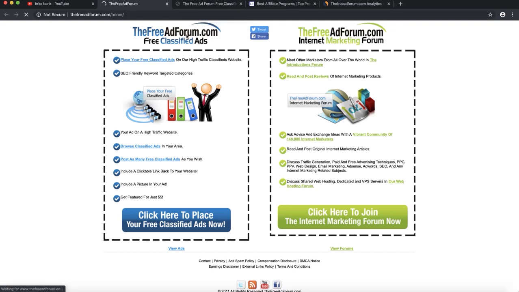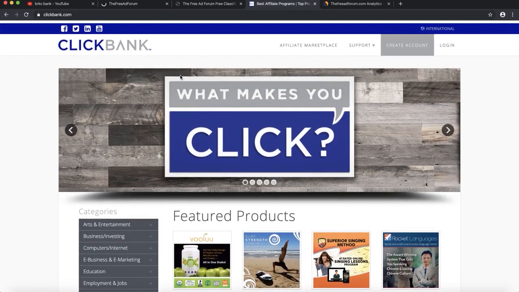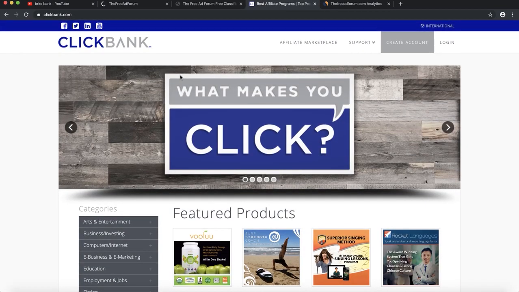So to show you guys how you can create your account, just click here on click here to place your free ads and create your free account. When you create your free account, they are going to send you an activation link to your email address, and you are going to confirm your email address and you are going to get registered. So I am already logged in to this website, and to show you guys how this works, first of all, you need to create a ClickBank account.